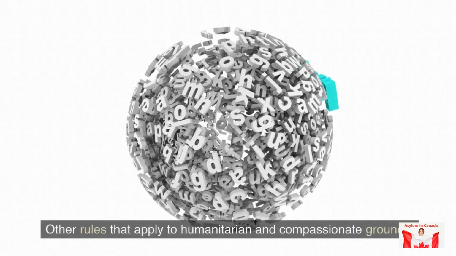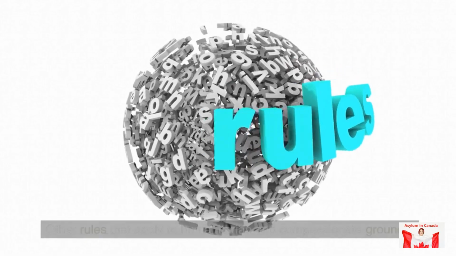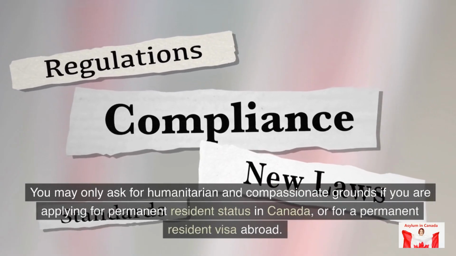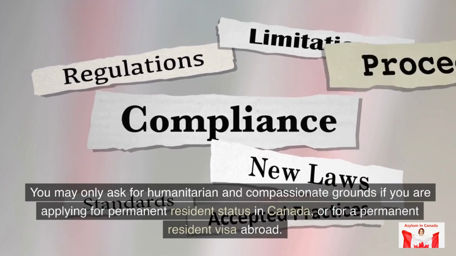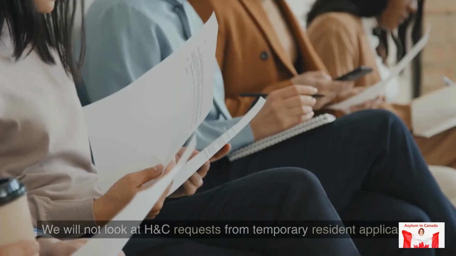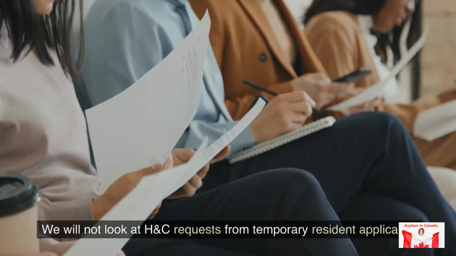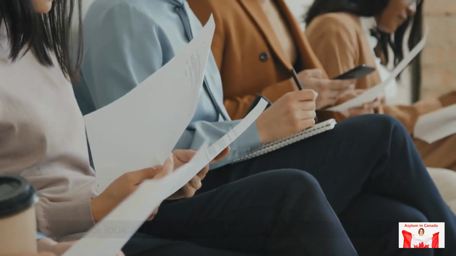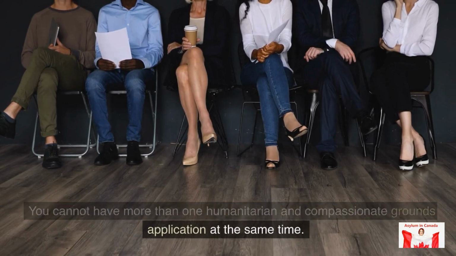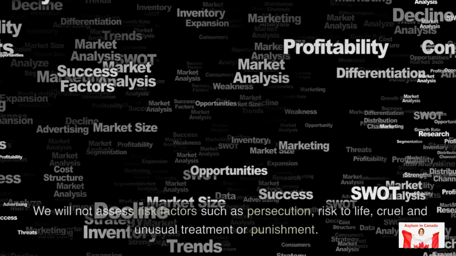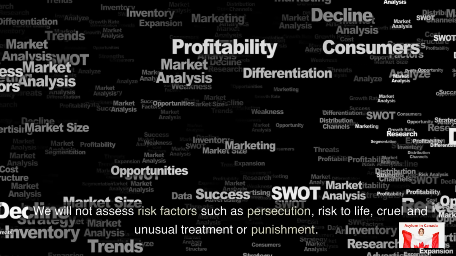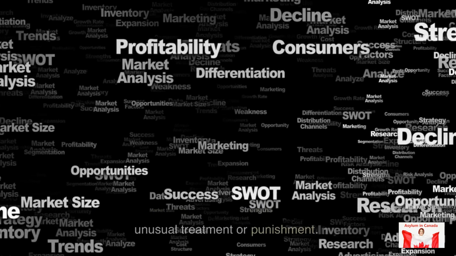Other rules that apply to humanitarian and compassionate grounds. You may only ask for humanitarian and compassionate grounds if you are applying for permanent resident status in Canada, or for a permanent resident visa abroad. We will not look at H&C requests from temporary resident applicants. You cannot have more than one humanitarian and compassionate grounds application at the same time. We will not assess risk factors such as persecution, risk to life, cruel and unusual treatment or punishment.